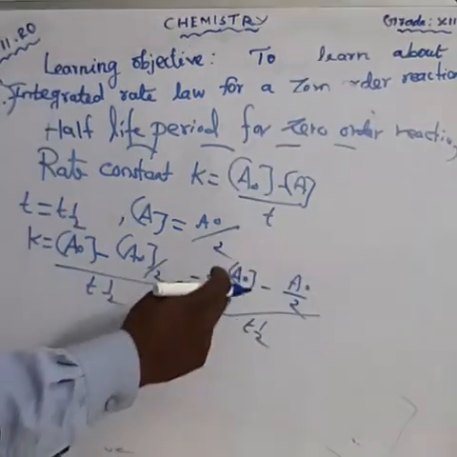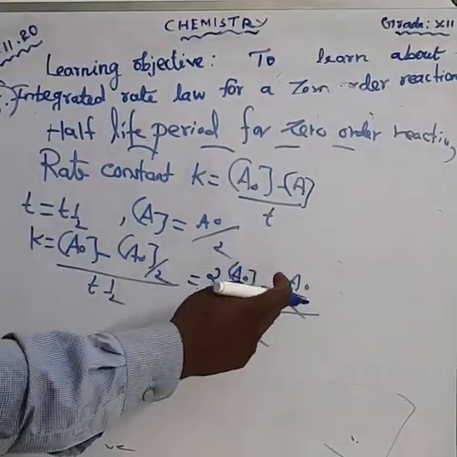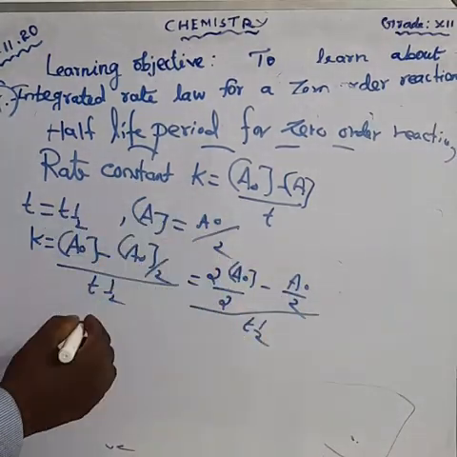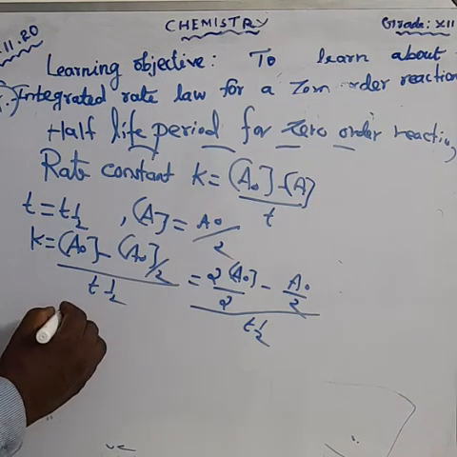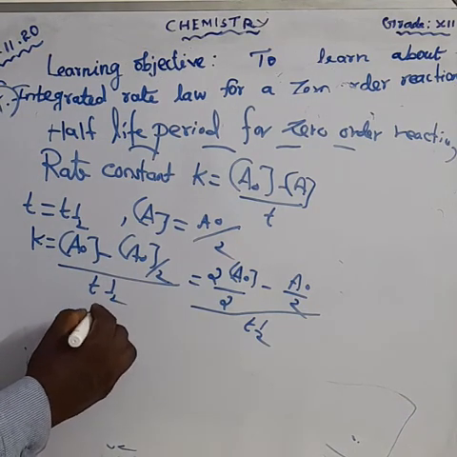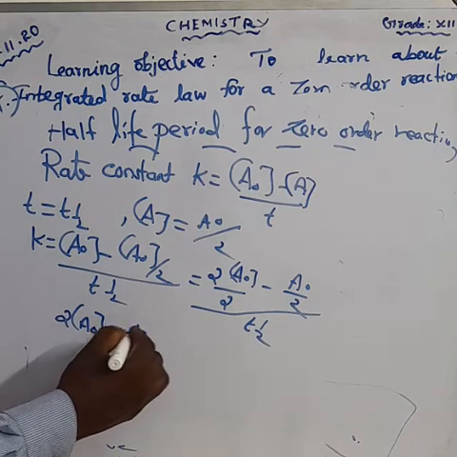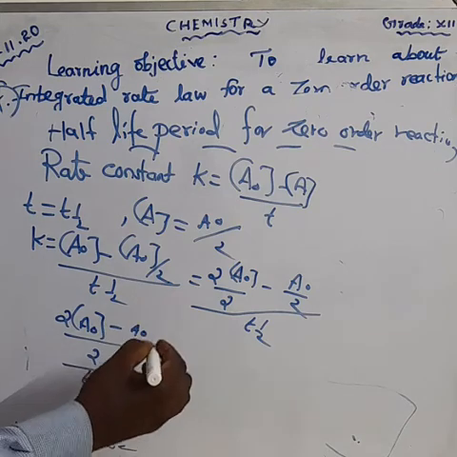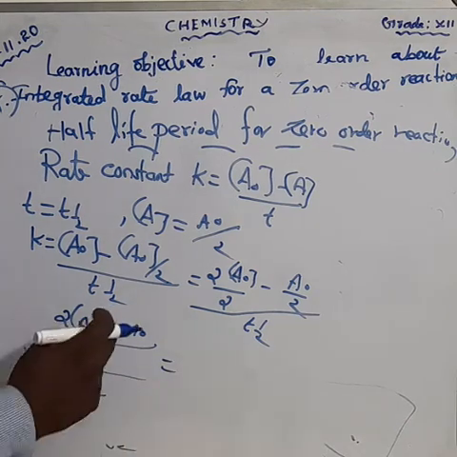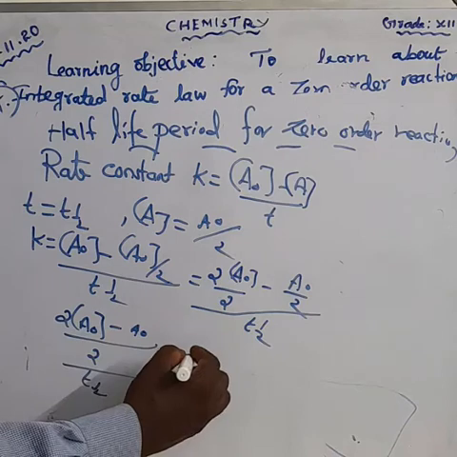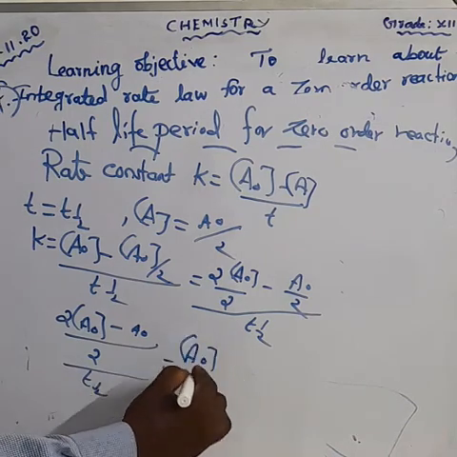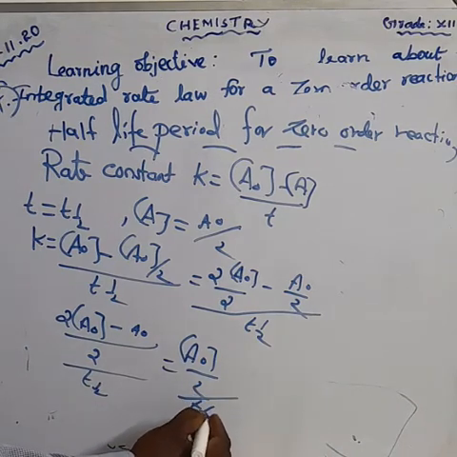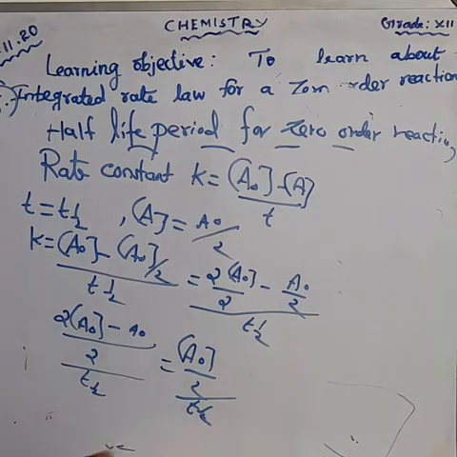We can take 2A naught and A naught. Minus means we get what? A naught. Am I right? So I am writing again: 2A naught minus A naught divided by 2, the whole divided by T half. What's the answer? Subtracting, we get A naught by 2, A naught by 2, the whole divided by T half. Am I right?